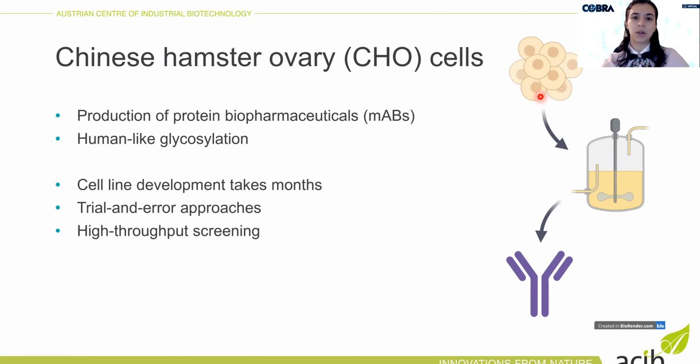However, the cell line development with these cell lines can take several months, and it often involves trial and error approaches, for example, targeted evolution or high throughput screening, and often you need to screen thousands of clones until you find a good producer, and then in the end you don't even know why it is a good producer. So here constraint-based modeling could hopefully help to make this process faster and more efficient.